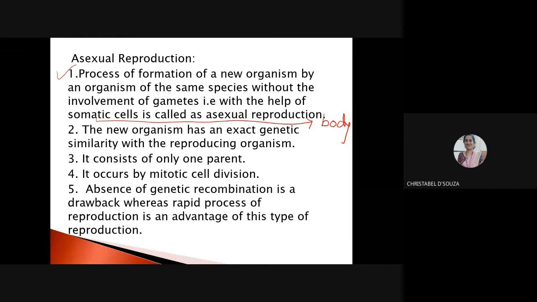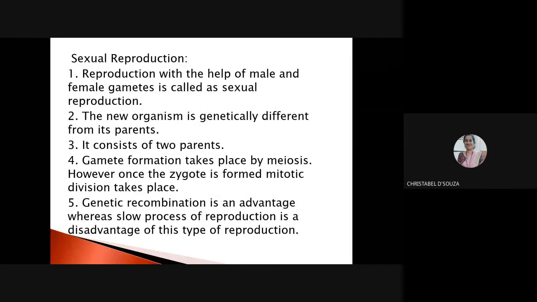So, the process of formation of a new organism by an organism of the same species without the involvement of gametes is called asexual reproduction. If I want to talk about sexual reproduction, what do I have to say? The process of formation of a new organism by an organism of the same species by the involvement of the male and female gamete is known as sexual reproduction. So, reproduction with the help of male and female gametes is called sexual reproduction.